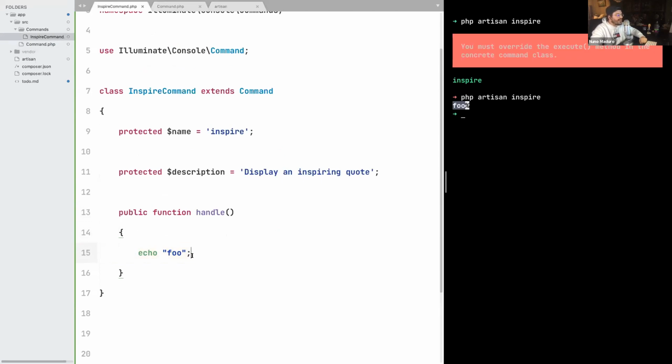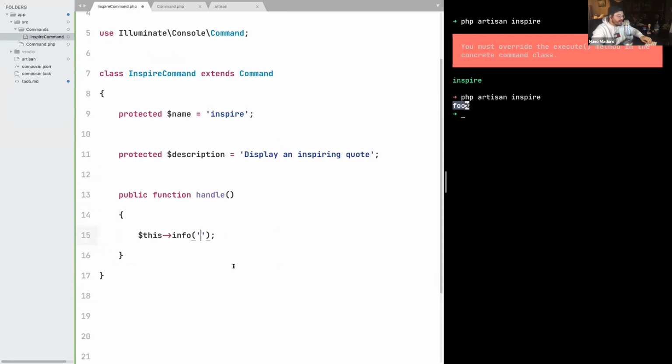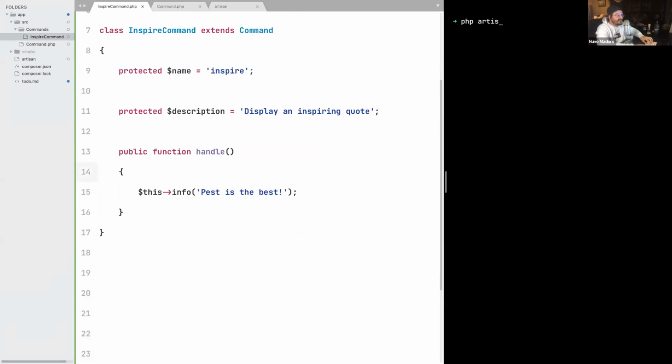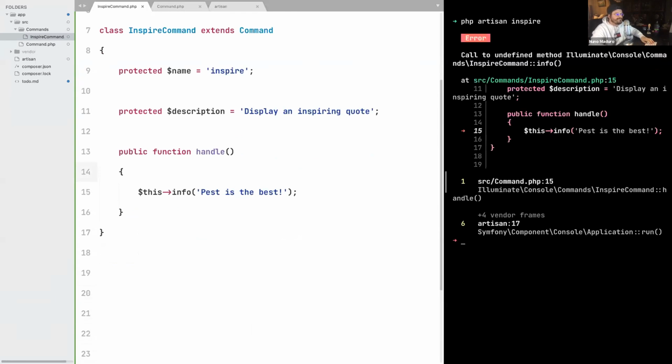But then in Laravel, we don't see echo foo, right? Laravel provides an API for that, which is this info, and then we can pass an inspire quote. Let's pass something really random, something like "past is the best", for example. And if I type php artisan inspire once again, I get this error: method info missing on Inspire command.